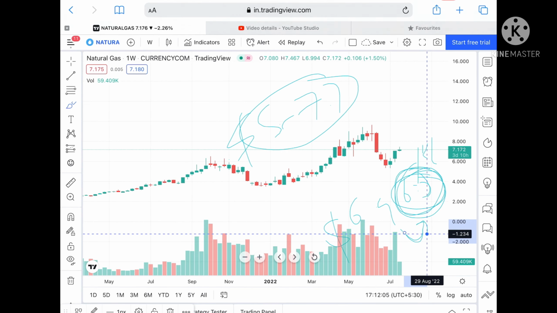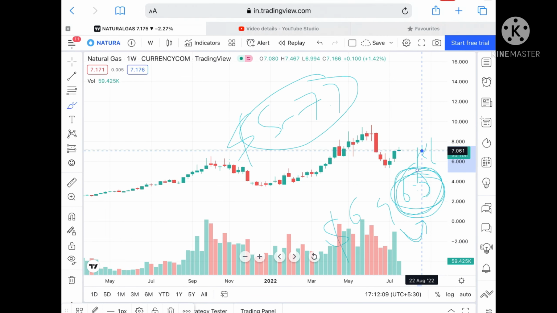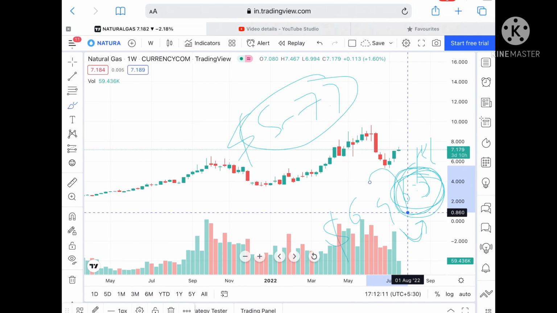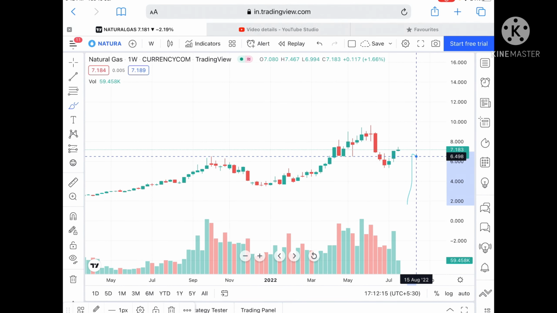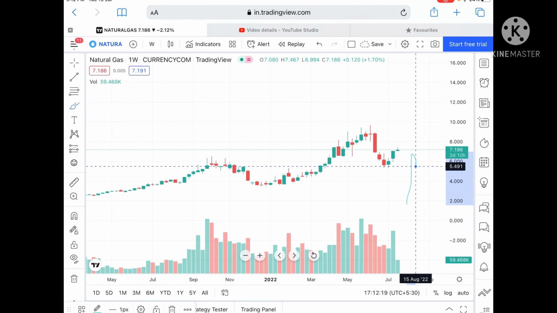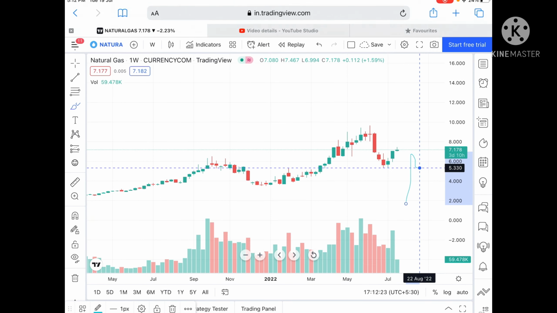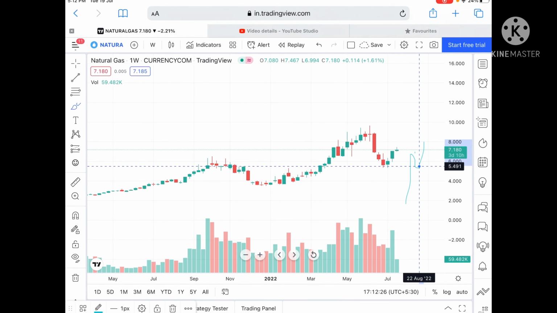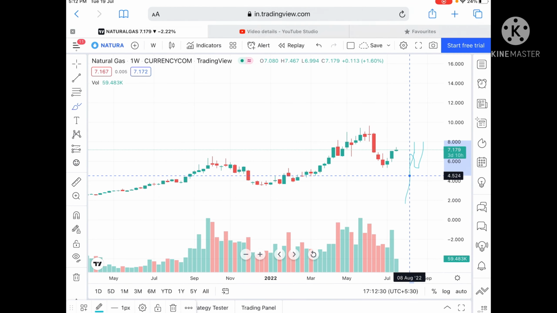Once it reaches $6.3, which is a strong support, the probability of seeing a bounce back will be there, but a resistance is coming at around $7, so we can see a downfall again at this particular level. Suppose this level of 5.7 didn't sustain, then it can go further down towards a level of $5.4, and from there it can touch a level of 5.330. I've already explained that 5.330 is a weak support, so the probability will be very high that we see a level of $4.5 to $4.